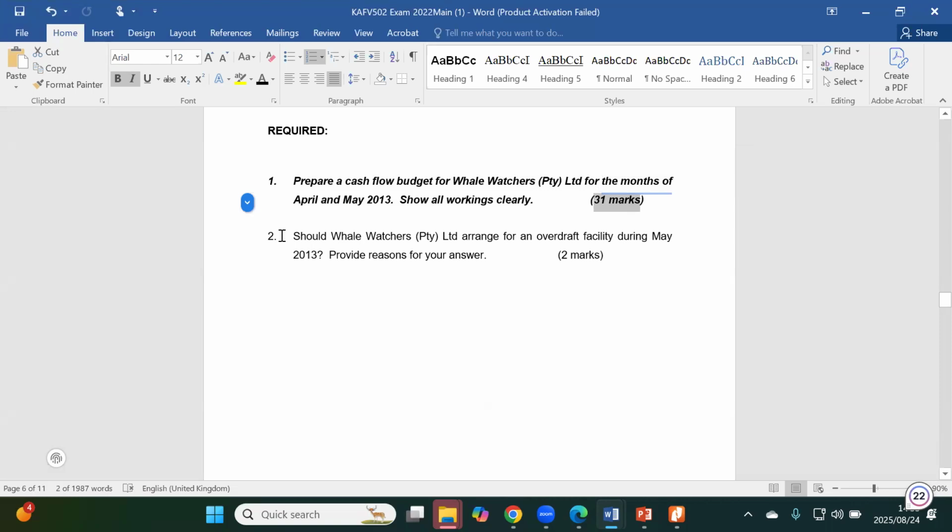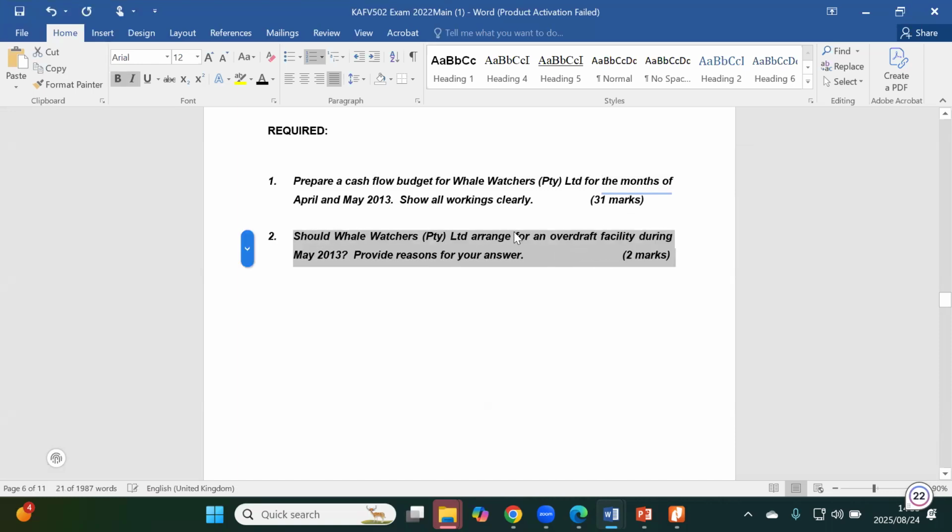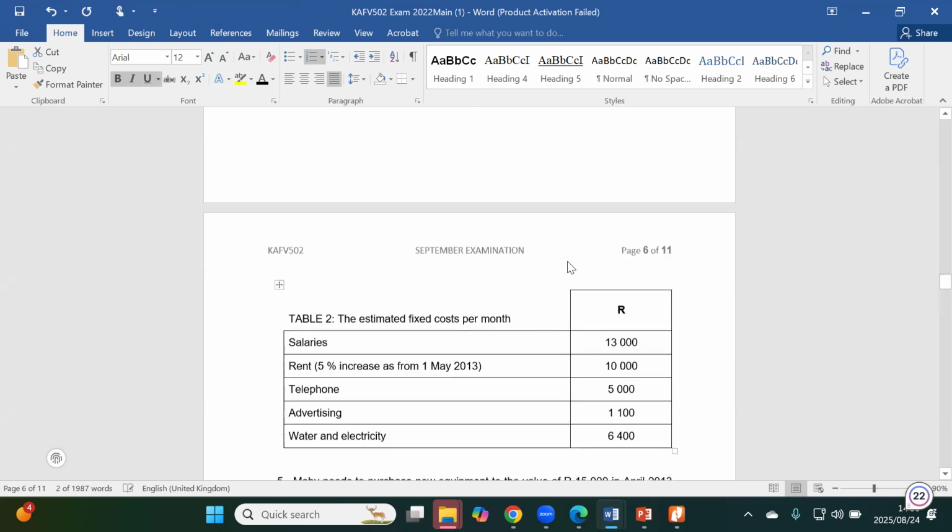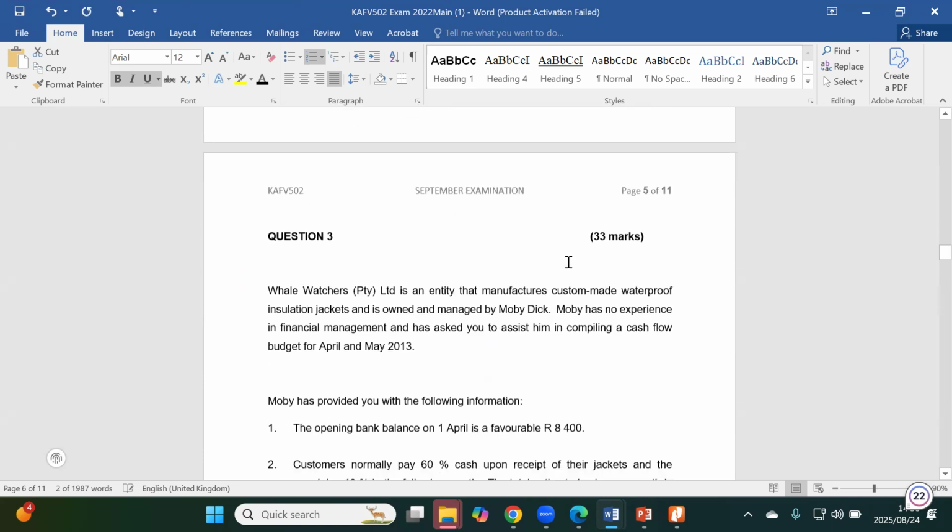In the second part of the required section, they are asking: should Wale Watches Pty Limited arrange for an overdraft facility during May 2013? And if so, provide reasons for your answer. Obviously it will be subject to what we have determined to be the closing cash balance for the month of May 2013.